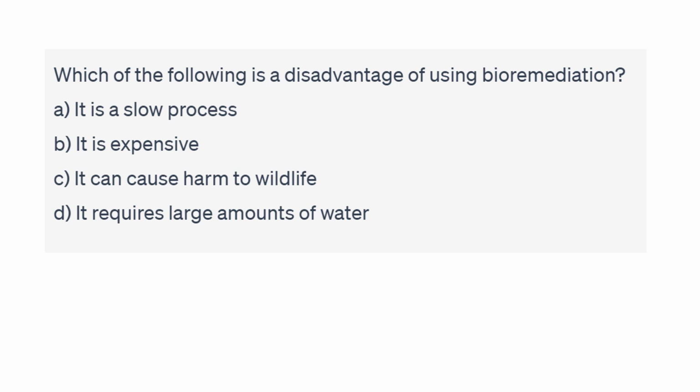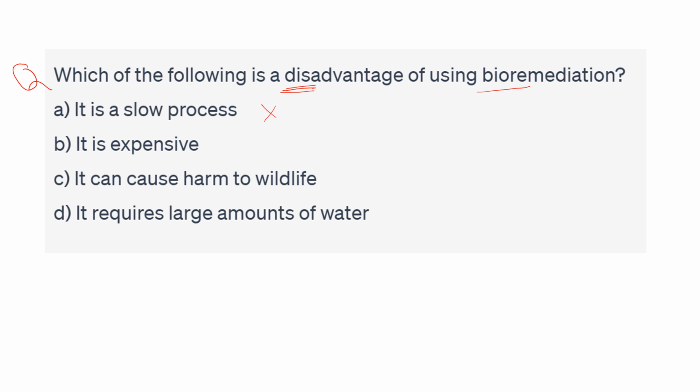And the next question is, which of the following is the disadvantage of using bioremediation? Okay, again it is for the bioremediation. So in bioremediation we are using microbes. So when we are using the microbes, we require a large amount of water. Okay, so this is the disadvantage of the bioremediation. So let's check the options. This is a slow process. No, using the microbes, it is a fast process. So this is the wrong answer.